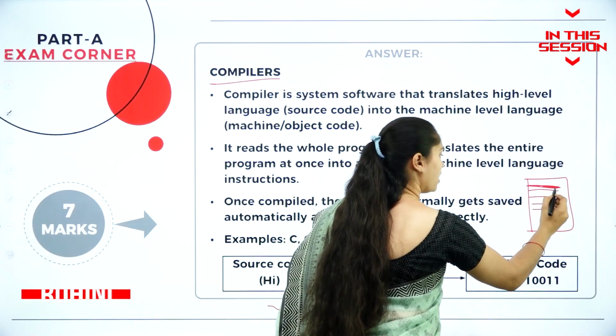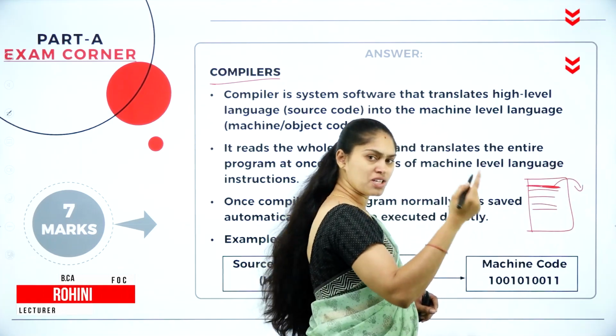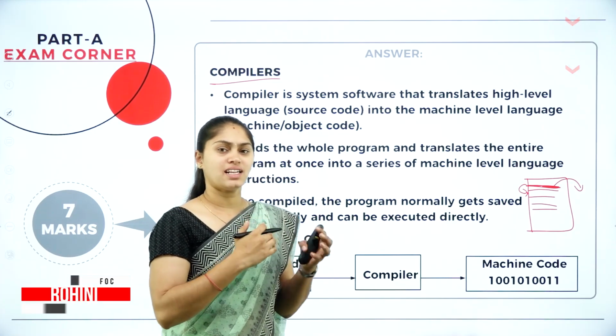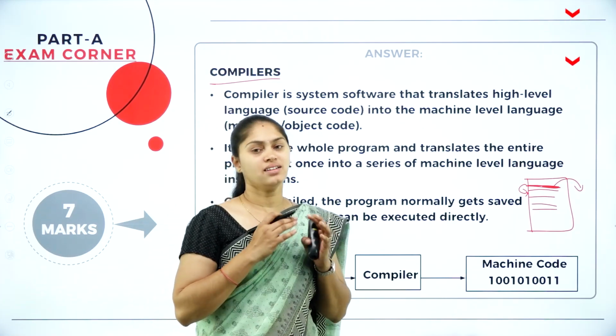If there is no error, then that will be converted into machine code. Then it will come to the second line. Then the same thing. So that is what is going to take more time than the compiler.